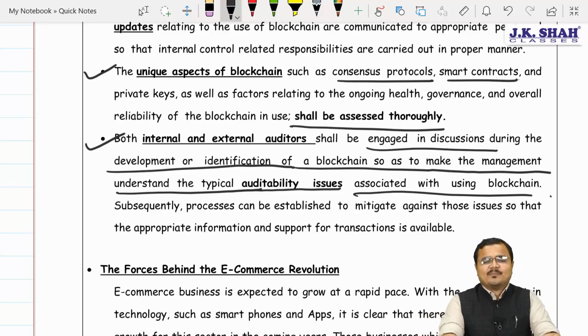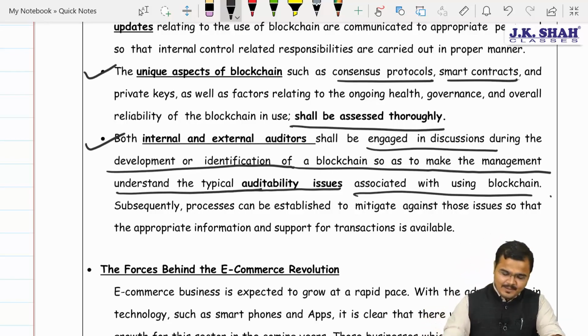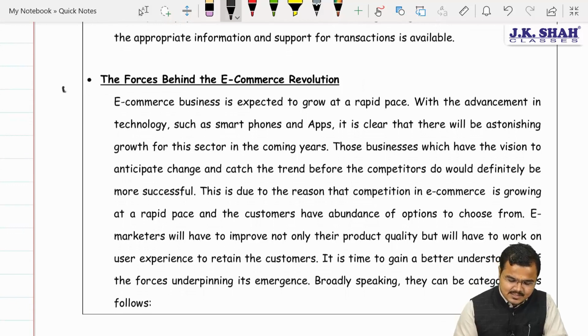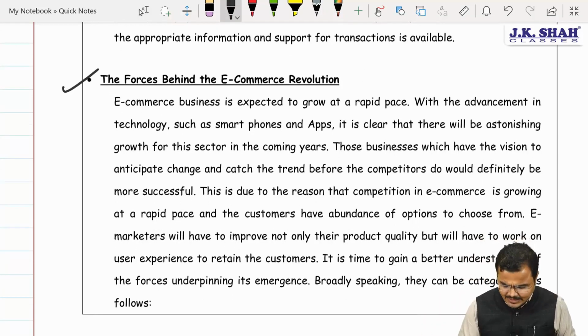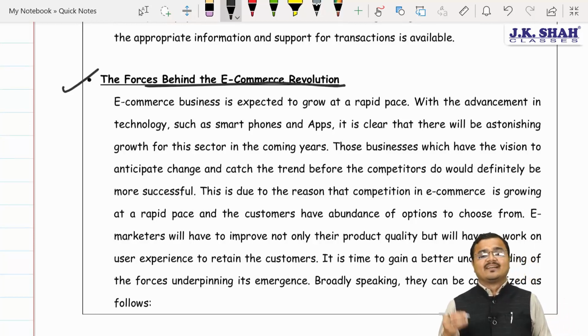So my dear students, moving ahead to the next concept now. They have given us a small amendment for the forces behind the e-commerce revolution that we had already referred to in the content called recent trends in e-commerce. But there are slight changes they have given. So let's try to understand these changes.